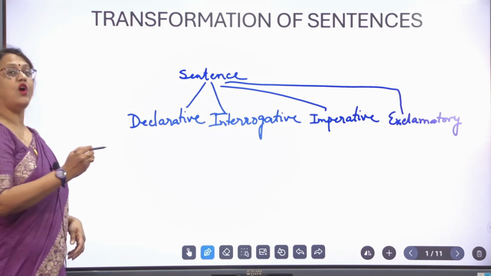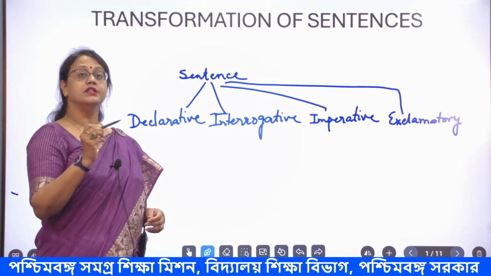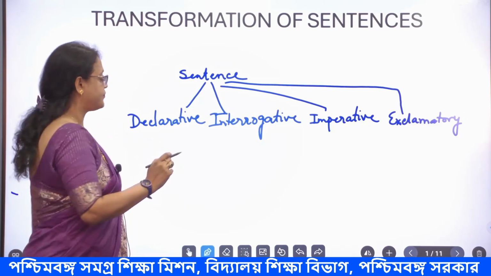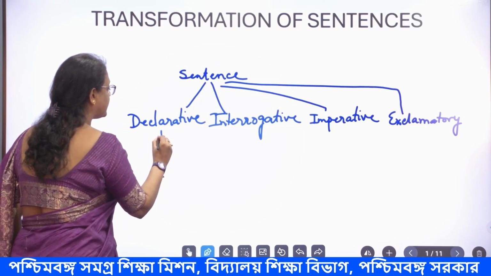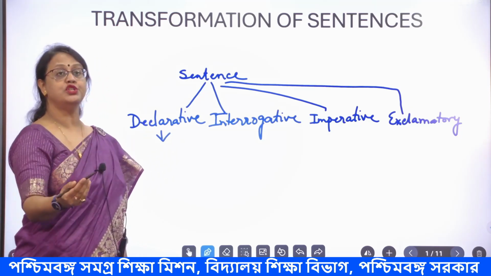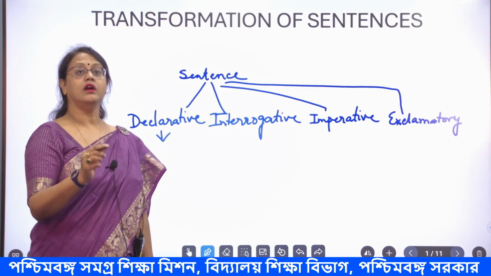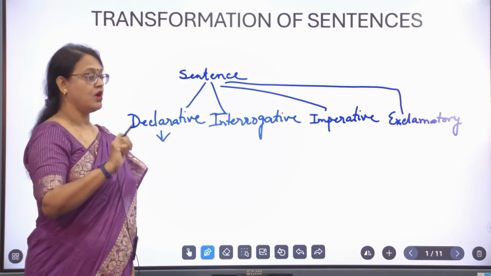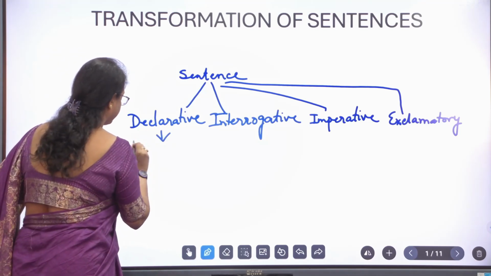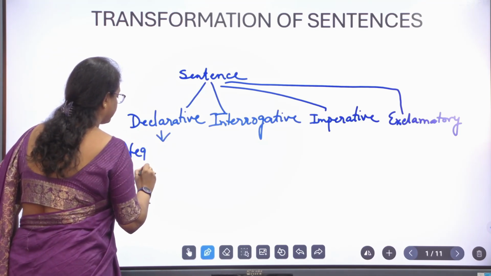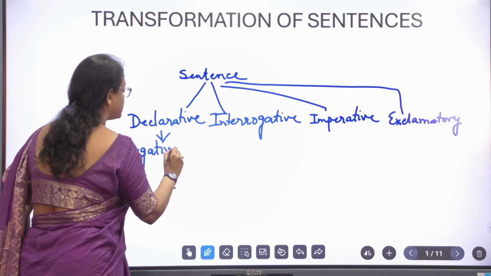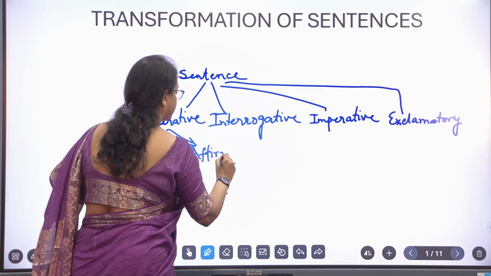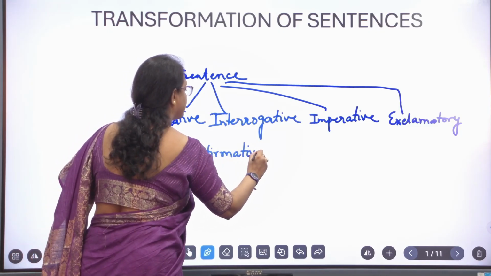What is the characteristic of a declarative sentence? Declarative sentence, we also know this by the word assertive sentence. So, declarative sentences declare something. They have some information to give and they end with a full stop. This declarative sentence can be of two types. What are they? They are negative sentence and affirmative sentence.